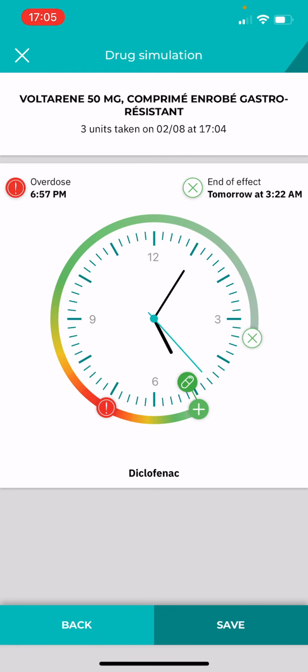And now, just for the sake of the demo, I'm going to see what happens if I take 3 Voltaren 50 milligram. And here I can see that it's too much for me, so the band turns orange and even red, which means that I risk an overexposure to the drug at around 7 p.m. tonight. And in this case, I risk hurting my health and experiencing adverse effects.